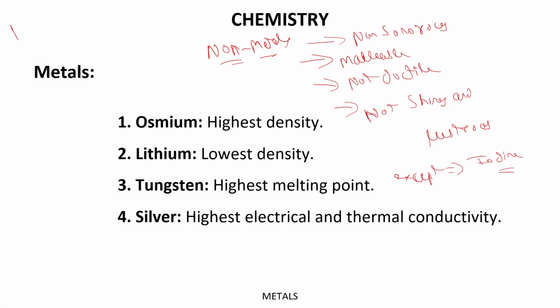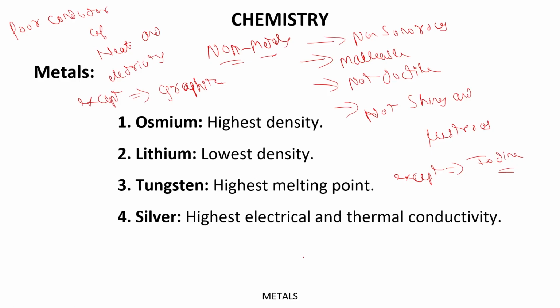Also, non-metals are poor conductors of heat and electricity, except for one, which is graphite. Whereas metals are good conductors of heat and electricity. Alright, so this is about metals and non-metals.